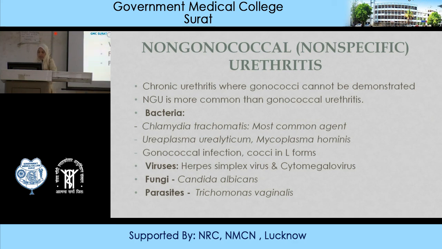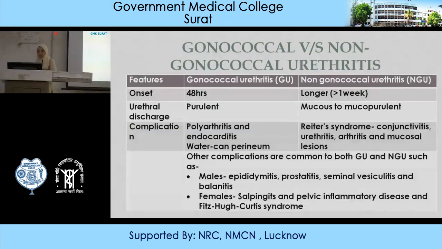In gonococcal infection, what you see is the cocci in L form. So you have to differentiate between all these causes of non-gonococcal urethritis. There can be viruses besides bacteria causing non-gonococcal urethritis, like herpes simplex virus and cytomegalovirus. It could be due to fungi like Candida albicans or parasite like Trichomonas vaginalis. All these account for non-gonococcal or non-specific urethritis. One has to go one by one and rule out.